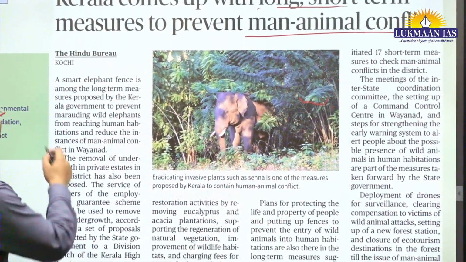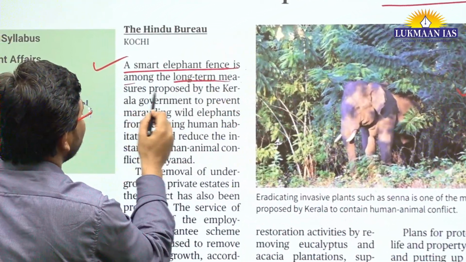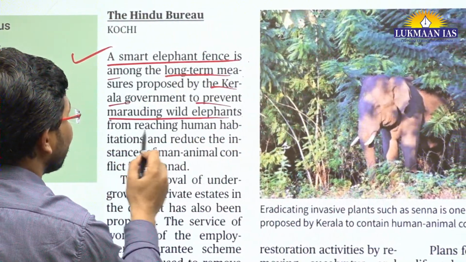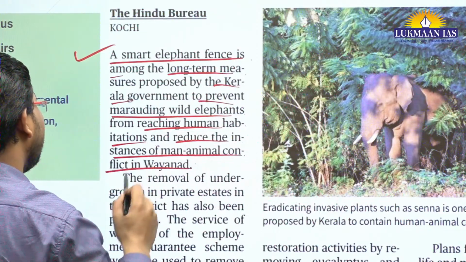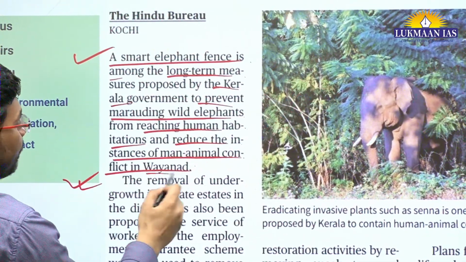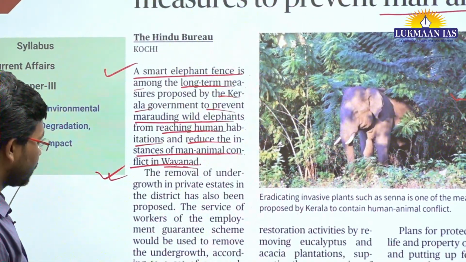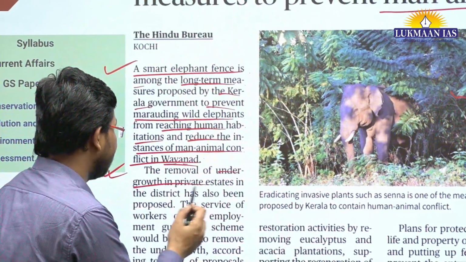So it says a smart elephant fence is among the long-term measures proposed by the Kerala government to prevent meandering wild elephants from reaching human habitations and reduce the instances of man-animal conflict in Wayanad. Okay, so Wayanad is one of the districts in the state of Kerala. It's a constituency also. And it says the removal of undergrowth in private estates, like that.